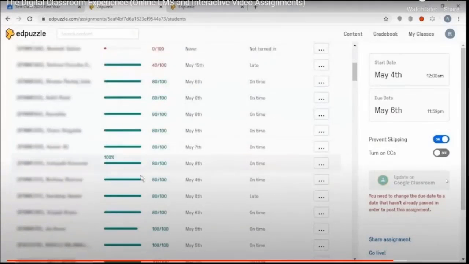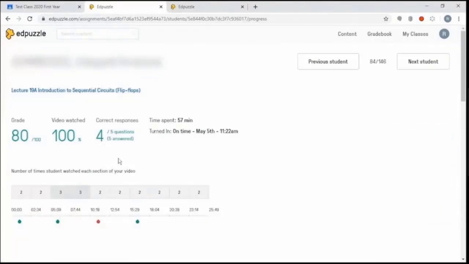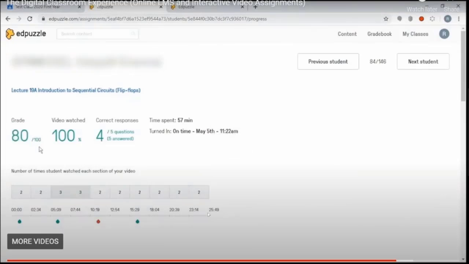You can also see individual progress. Suppose I click on a particular student's progress, you can see what grade he got, how much of the video he watched, how many questions he got right, how much time he spent on this video. You also notice that there is data on how many times a particular section of the video was watched.